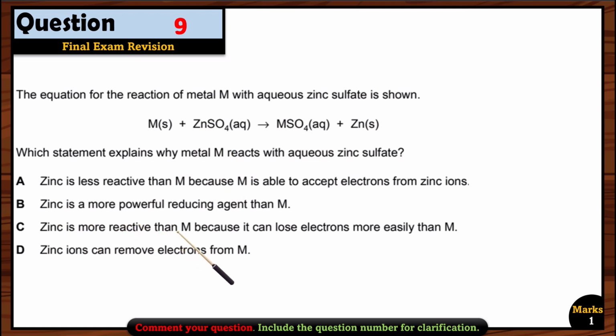C, zinc is more reactive than M. Wrong, because zinc is displaced by M, so it means M is more reactive. Option D, zinc ions can remove electrons from M. Yes, that's right. Why can zinc ions remove electrons from M? Because if you see here, M was a metal here, but now it forms ions. How does it form the ions? Because it gives its electrons to the zinc. So it's easy for zinc ions to remove the electrons from M and become metal itself. So option D is the right option here.